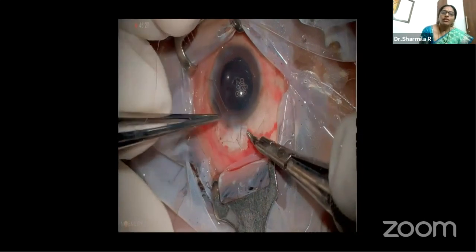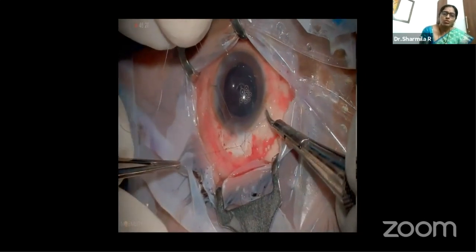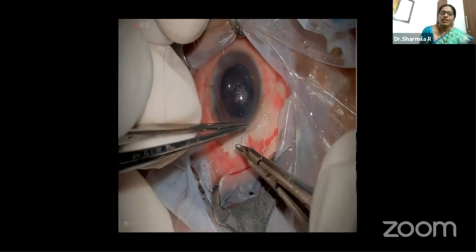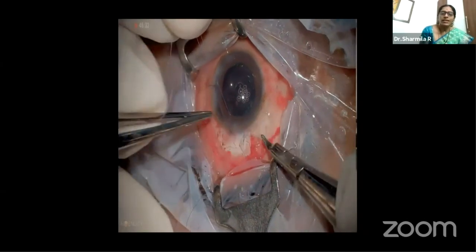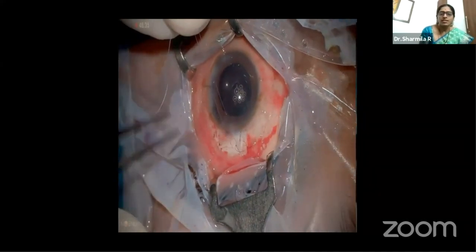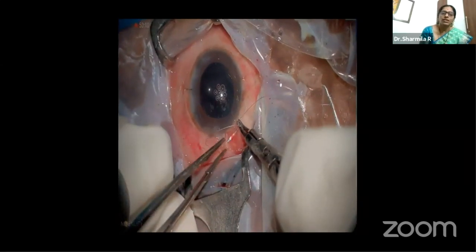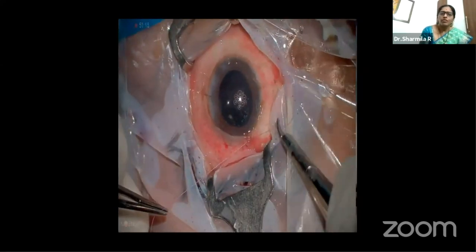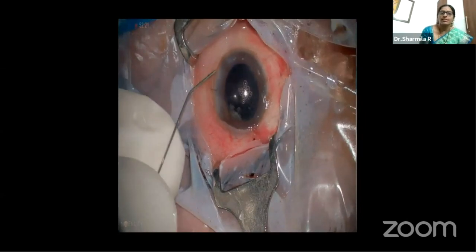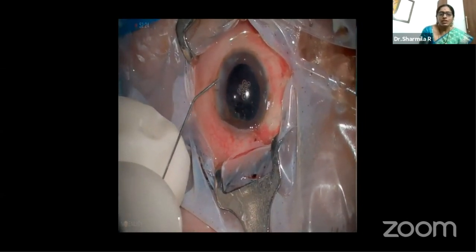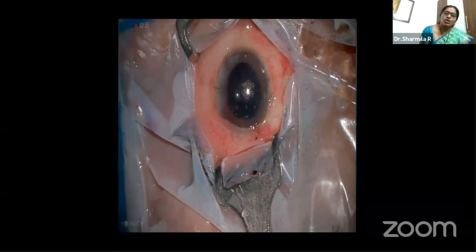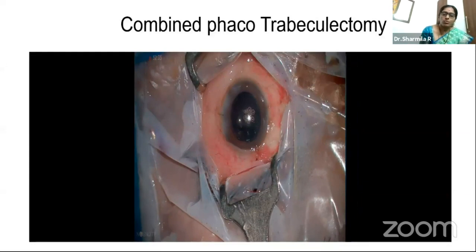So this is very good for visualization, and also for suturing, to see the exact level of taking the sutures, whether you need a lamellar 90% thickness. And so assessing all that, the depth of suturing and also the depth of incisions are all very, very good in the 3D system. So thankfully, this was my first case, and it really went on very well. And the patient was also very good the next post-operative day. So this is a combined phacotrabeculectomy.